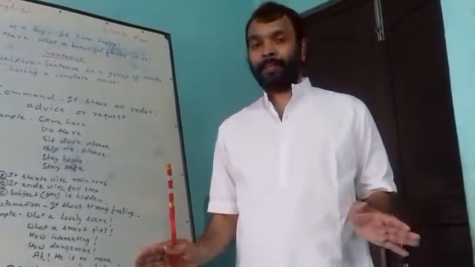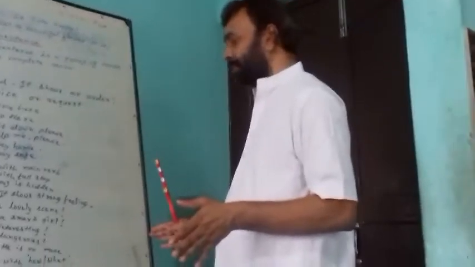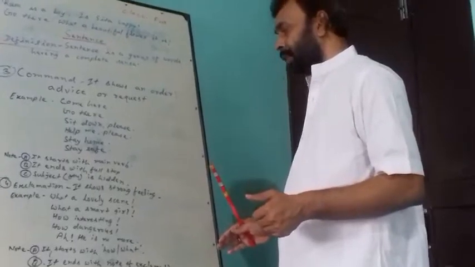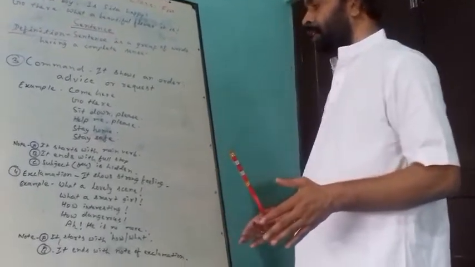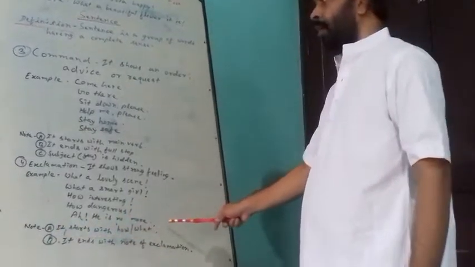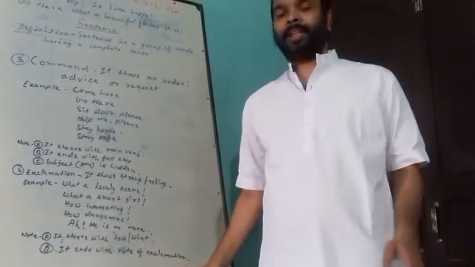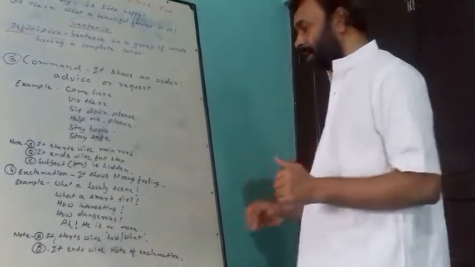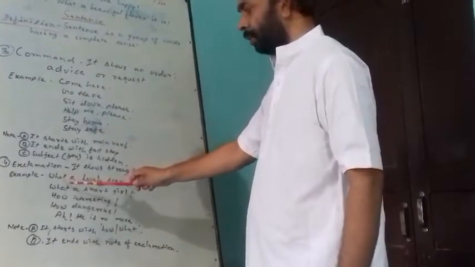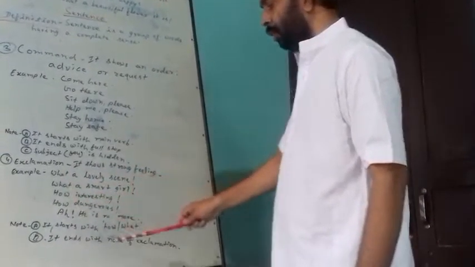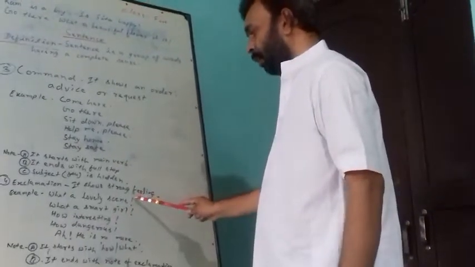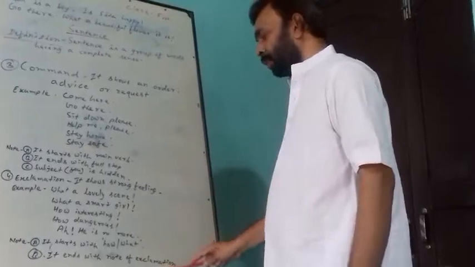So we should see that in these sentences there is our feeling. So these are exclamations. Note, it starts with how or what. These sentences all start with how or what, and it ends with a note of exclamation. This sentence started with what, how. But this starts with ah. At the end of all sentences, there is a note of exclamation.